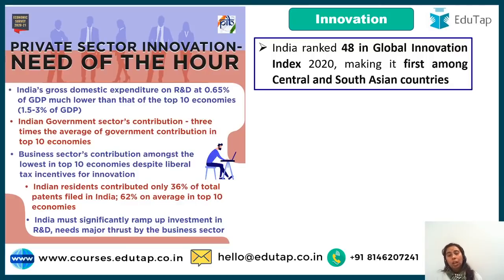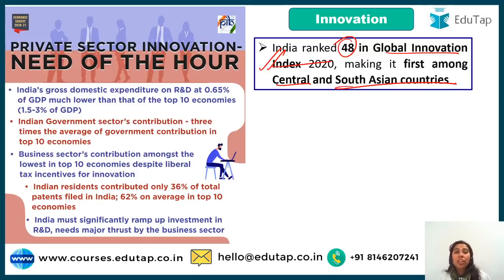Innovation, guys. In innovation, specific mention of the Global Innovation Index was there. So this index becomes very important for you. All the latest indices launched within 1 year before your examination, or at least 6 months, you have to know. But this has found specific mention in the survey, so you must know. India's rank was 48. So it says that India is the first nation among the Central and South Asian countries to be ranked at 48th position. So first among our neighbors, we are the first one. So this you have to know, right?